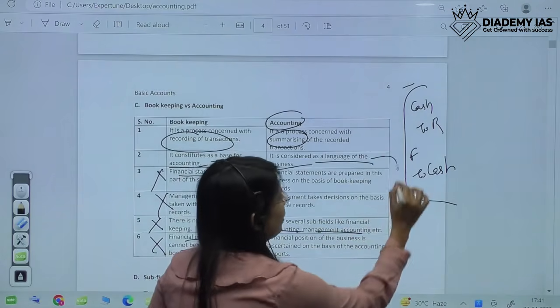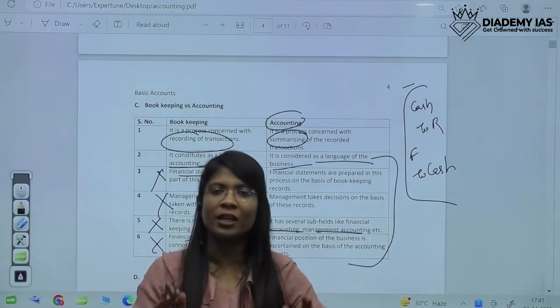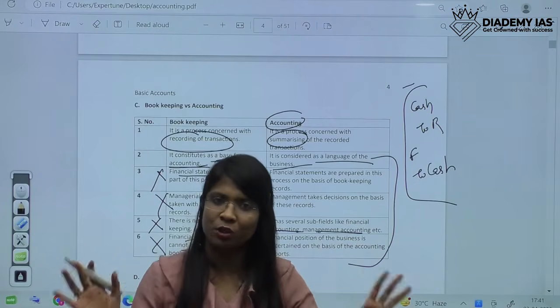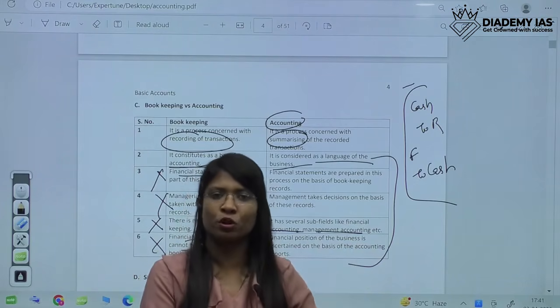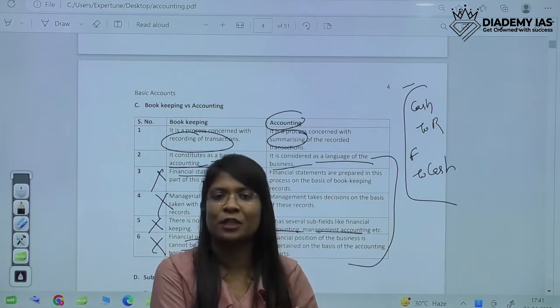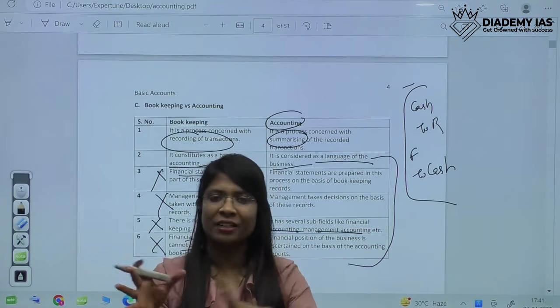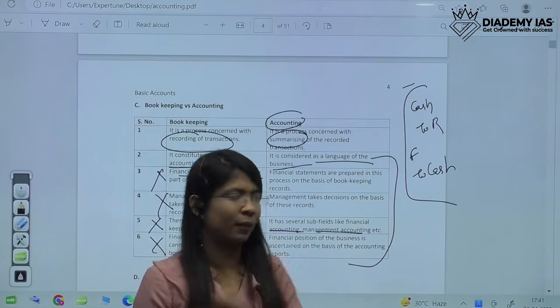But all these can be done in accounting. So accounting is a wider sense. Accounting is a wider picture, whereas bookkeeping is just a small subset, a very small subset of accounting. So that's the basic difference between accounting and bookkeeping.